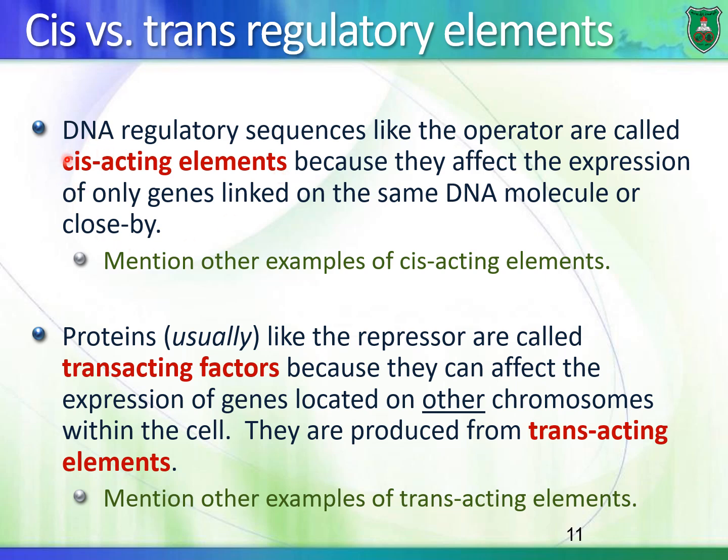Basically these sequences can regulate transcription of genes that are located on the same DNA as these elements. Examples of cis-acting elements include the promoter itself and the operator as well.